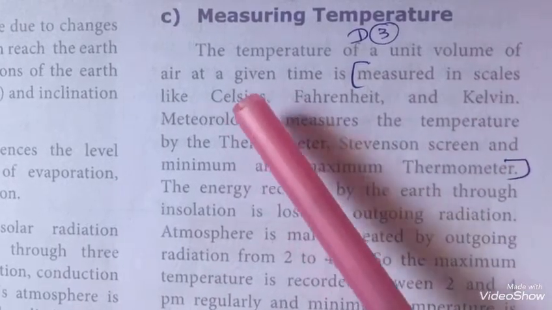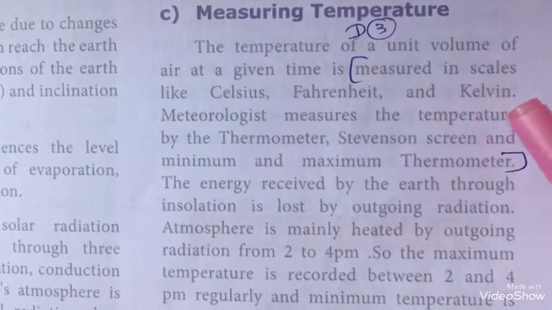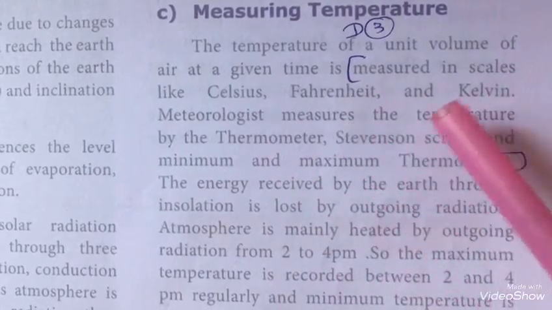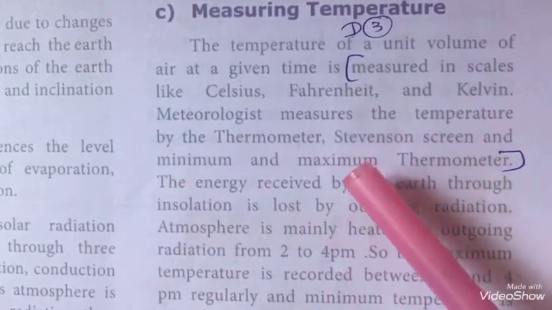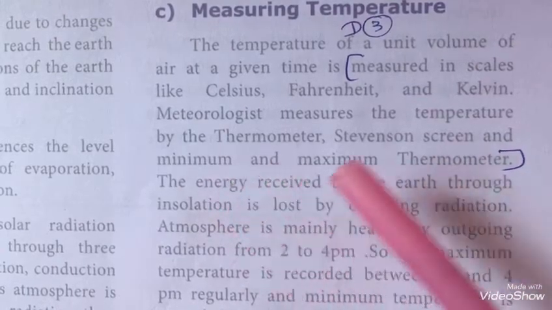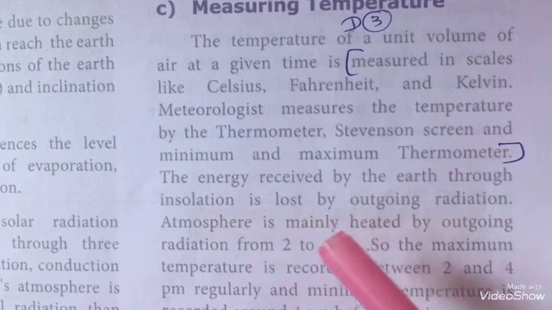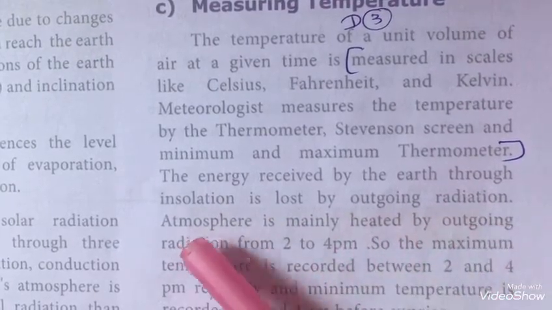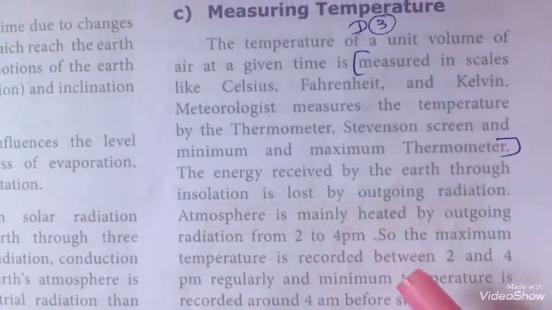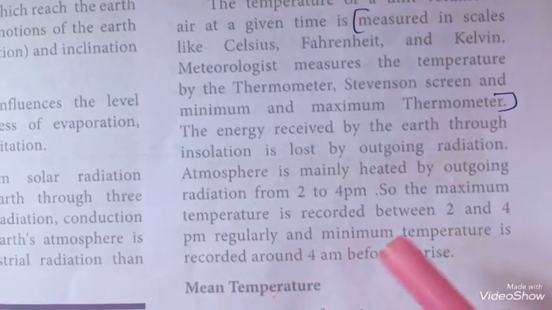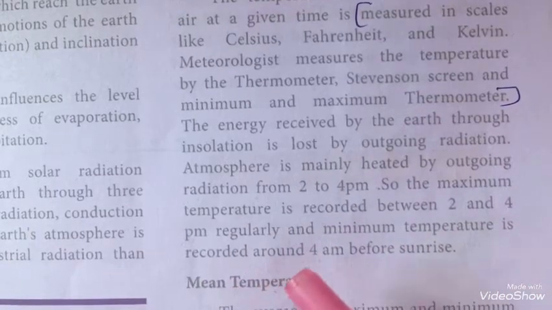Measuring temperature. The temperature of a unit volume of air at a given time is measured in scales like Celsius, Fahrenheit and Kelvin. Meteorologists measure the temperature by the thermometer, Stevenson screen and minimum and maximum thermometer. The energy received by the earth through insolation is lost by outgoing radiation. Atmosphere is mainly heated by outgoing radiation from 2 to 4 pm. So the maximum temperature is recorded between 2 and 4 pm regularly, and minimum temperature is recorded around 4 am before sunrise.